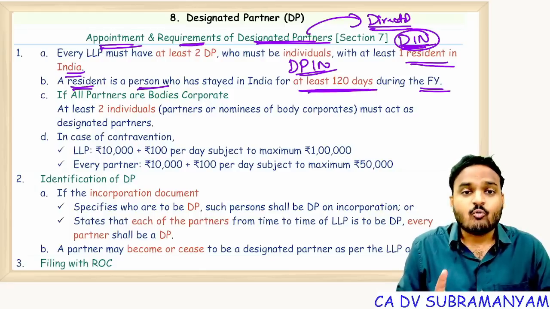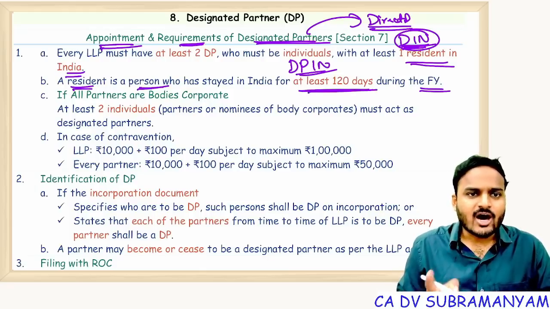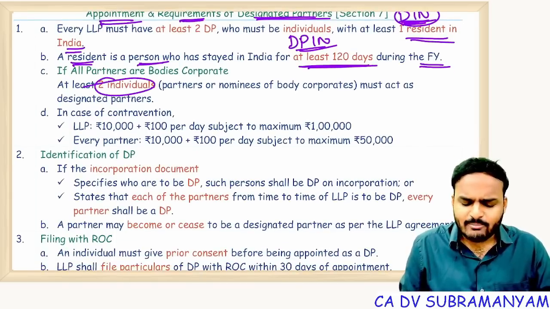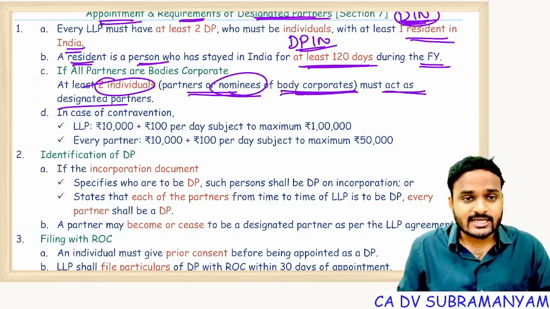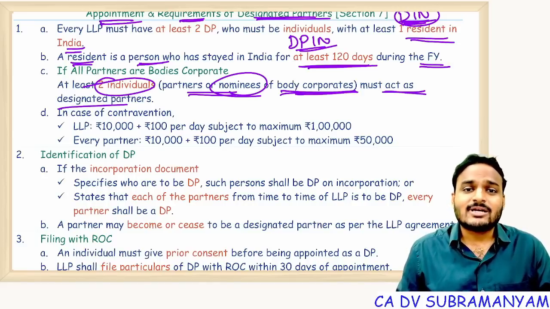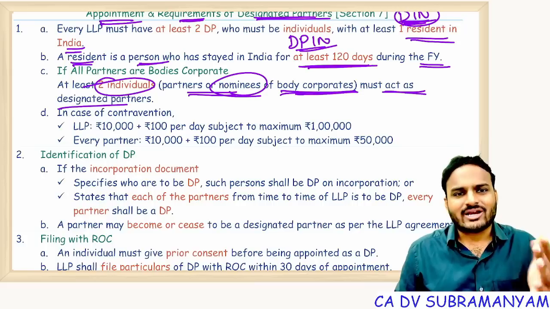So, to call a person a resident in India, his period of stay during the financial year should be at least 120 days. If all partners are body corporates, then 2 individuals nominated by body corporates must act as designated partners. In case of contravention, that means what? LLP is there with one designated partner, or LLP is there with two designated partners, but these two designated partners are non-residents.